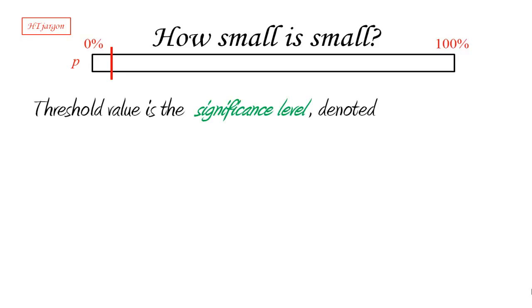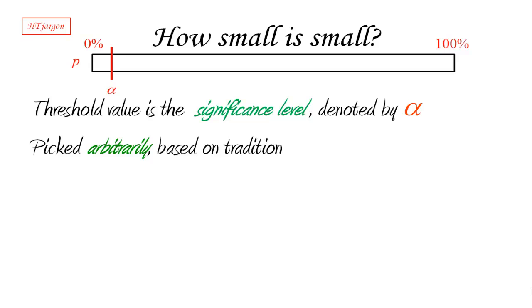The threshold value that we're going to pick is called the significance level, and you're often going to see it denoted by the Greek letter alpha. Now that just gives a name, but how much is it? Well, the value of this significance level is picked arbitrarily. You basically can pick whatever you want. It's an arbitrary choice. Tradition suggests that some values are more commonly used than others, but any value that is used is always arbitrary.